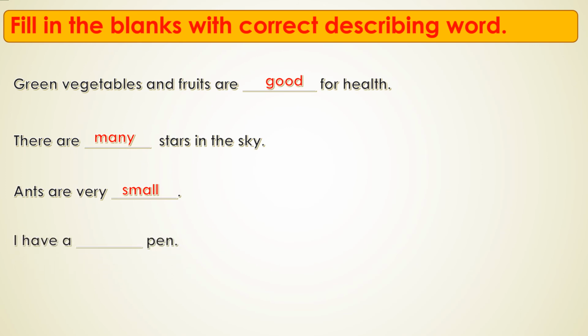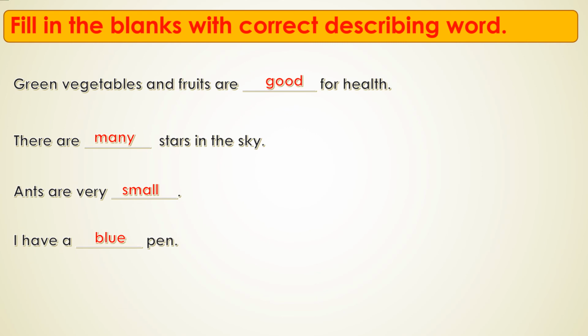I have a dash pen. It's a red pen or a blue pen, any color pen, but I have a blue pen. So what does the word blue describe? The word blue describes the color of a pen.